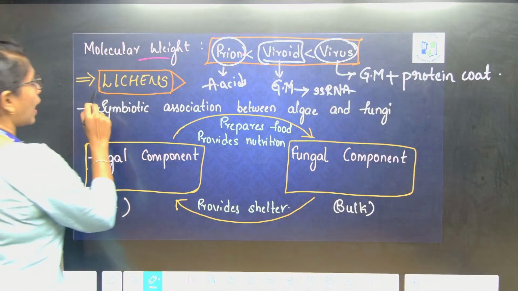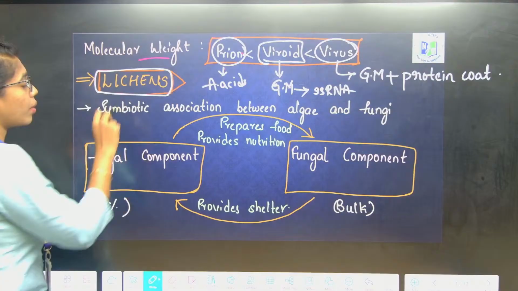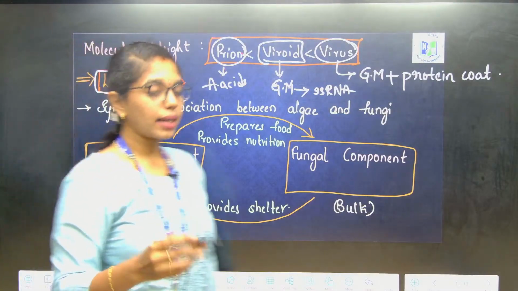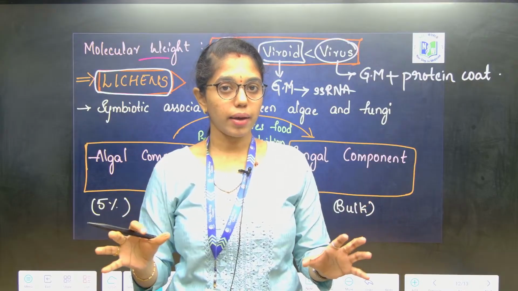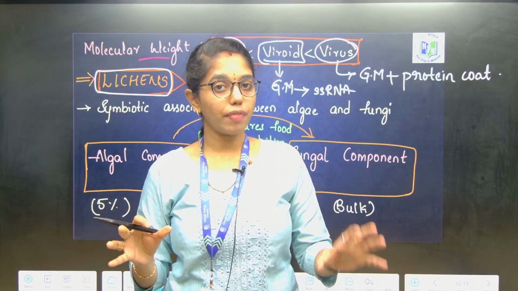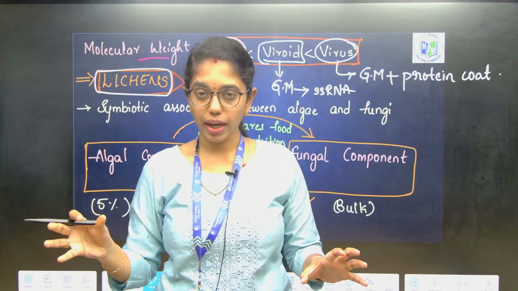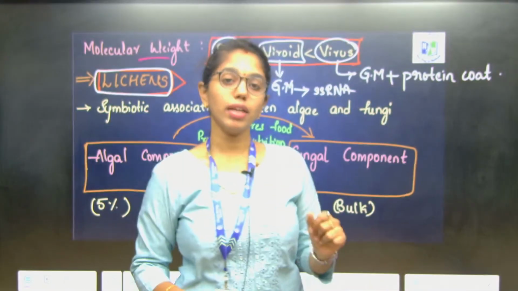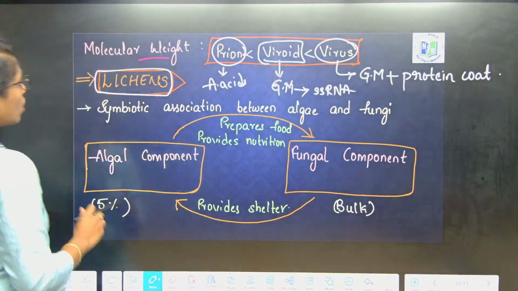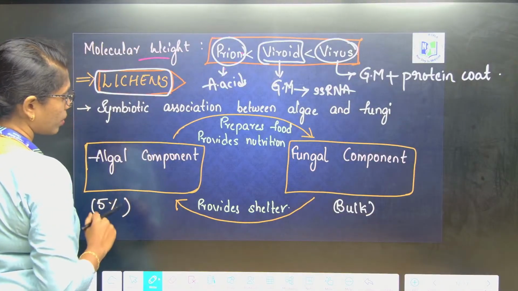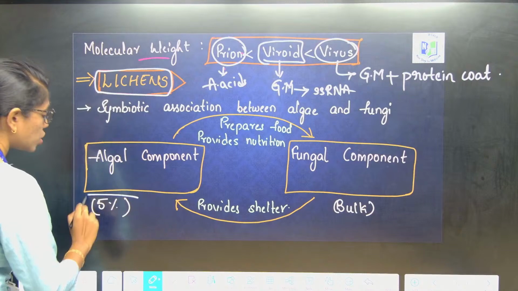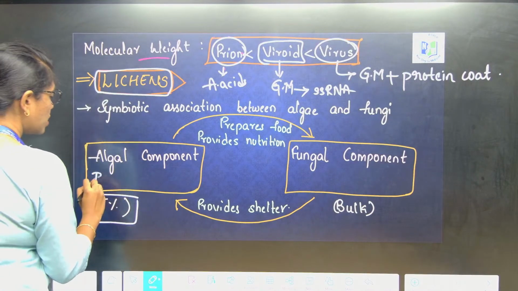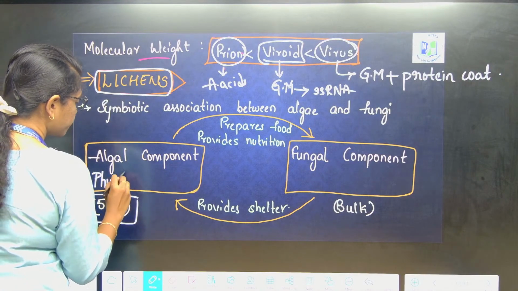Now about lichens. We all know from very early standards that lichen is a symbiotic association between algae and fungi. But what is the percentage of algae? What is the percentage of fungi? What is their association? We will learn it now in detail. So, lichen is a symbiotic association between algae and fungi, in which the algal component is just 5%, which is known as phycobiont.